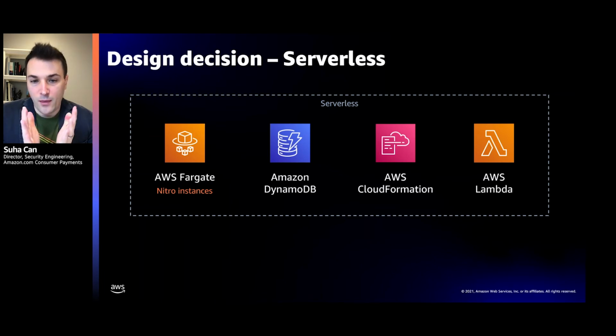We went with 100% infrastructure as code because now we don't have remote access. We want to make sure that all of the changes that happen in our environment, infrastructure, application, they all go through code deployment pipelines. This is an extremely important security property. So we went with AWS CloudFormation.